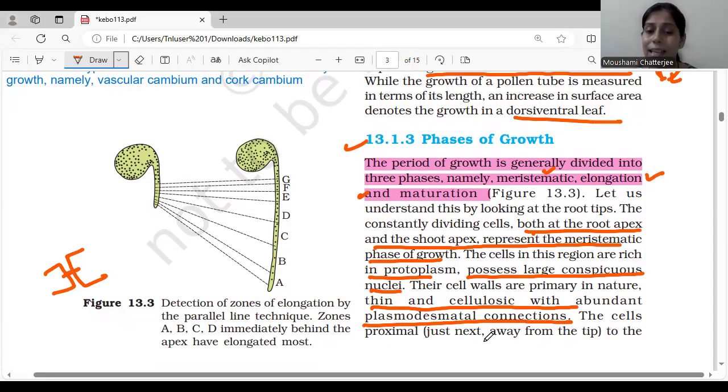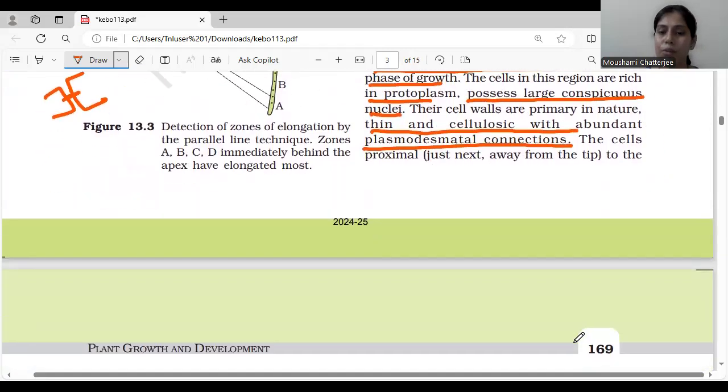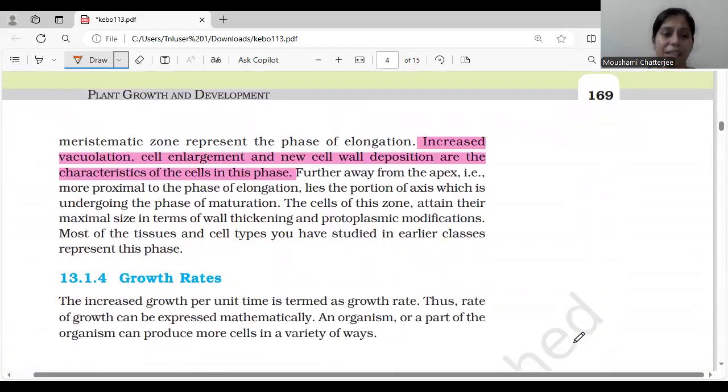When two cells are connected by a connector known as plasmodesmata, the cells proximal to the meristematic zone, just next away from the tip, represent the phase of elongation. After the meristematic zone there will be the elongation phase. During the elongation phase there is an increase in vacuolation.